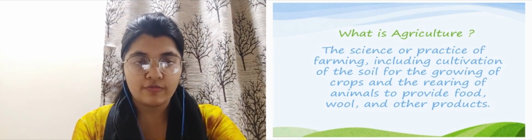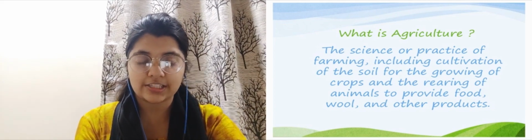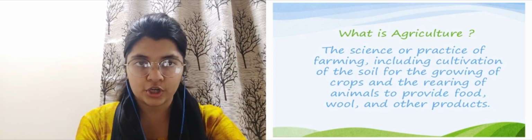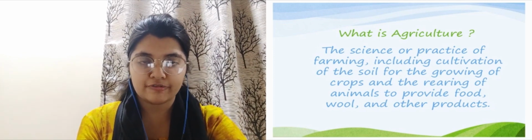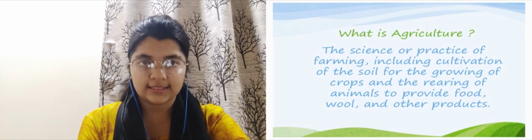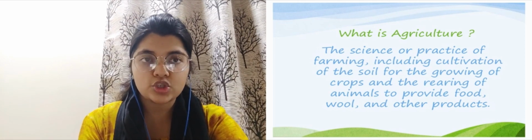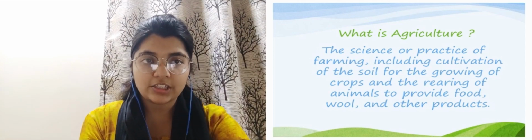The science or the practice of farming, which includes the cultivation of soil for the growing of crops and also rearing of animals so that they can provide us food, wool and other products. This is what we call agriculture. So, what is agriculture?